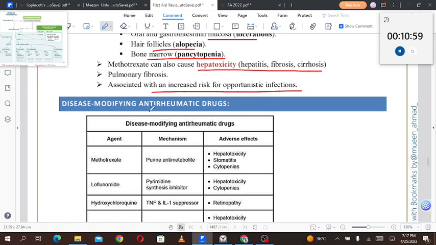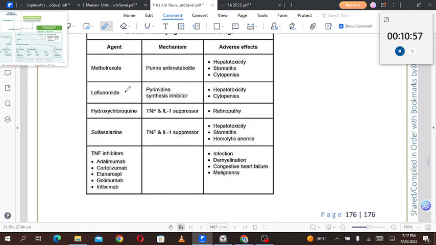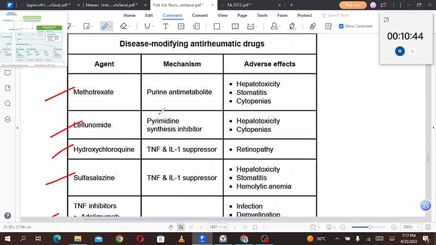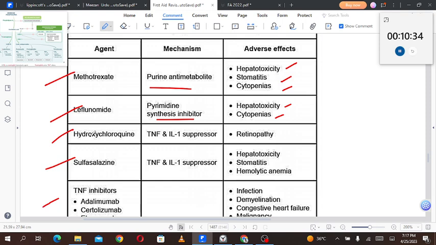Disease modifying anti-rheumatic drugs, or DMARDs, are methotrexate, leflunomide, hydroxychloroquine, sulfasalazine, and TNF alpha inhibitors. We have discussed most of them with the exception of sulfasalazine and hydroxychloroquine. Methotrexate is a purine antimetabolite. Adverse effects include hepatotoxicity, stomatitis, and cytopenias. Leflunomide is a pyrimidine synthesis inhibitor. It causes hepatotoxicity and cytopenias.